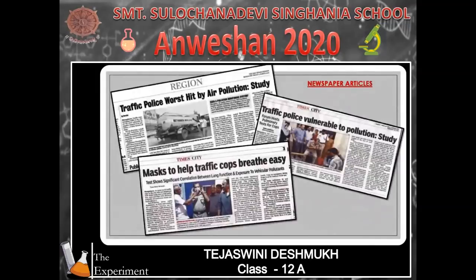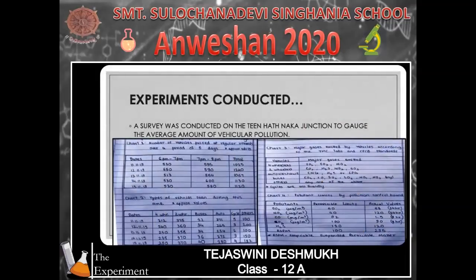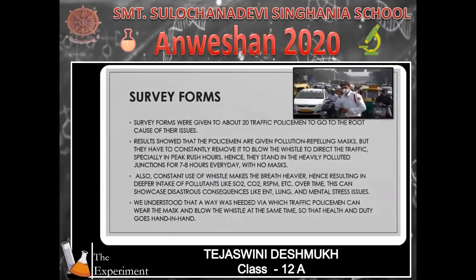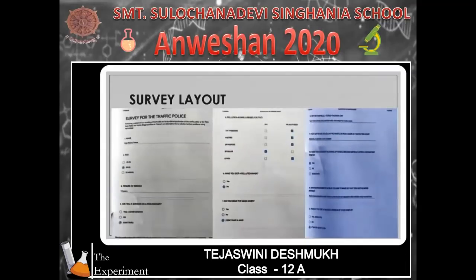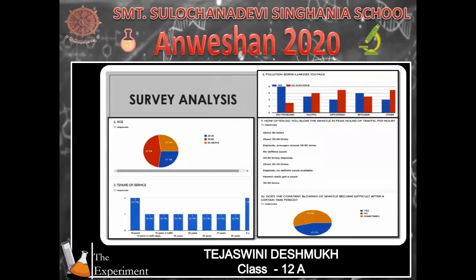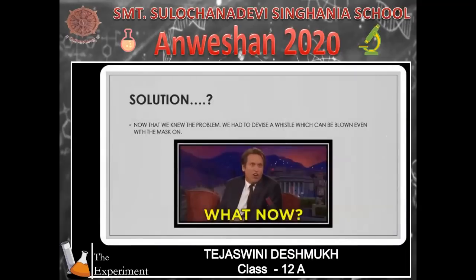We underwent a series of surveys with the traffic policemen, and we found out some interesting things. The policemen do have the pollution-repelling masks, but are not able to wear them often as they have to constantly blow their whistles to control and direct the raging traffic. This open exposure leads them to many diseases of ENT, lungs, and other types. According to me, it was of supreme importance that the policemen ought to wear the masks owing to both pollution and the corona pandemic, and blowing whistles should not come forth as a hindrance.